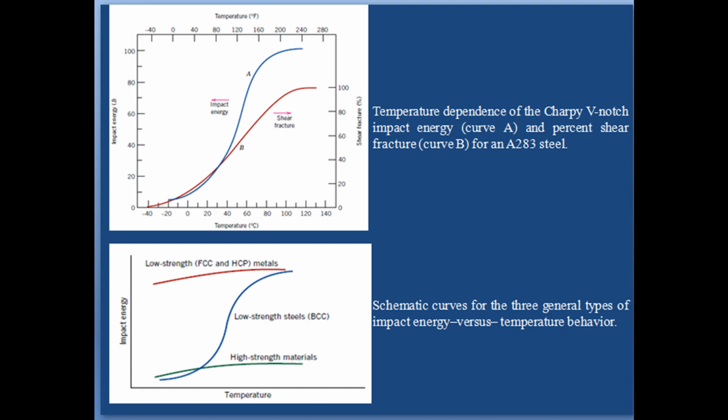Now we will proceed further with the next part, that is ductile to brittle transition. One of the primary functions of Charpy and Izod tests is to determine whether a material experiences a ductile to brittle transition with decreasing temperature, and if so, the range of temperatures over which it occurs.